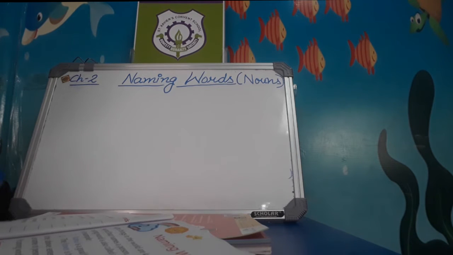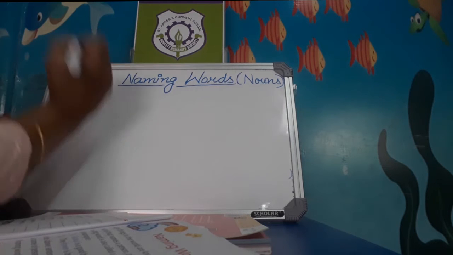For example, Rahul is a good boy. Here the noun is Rahul. What is noun?